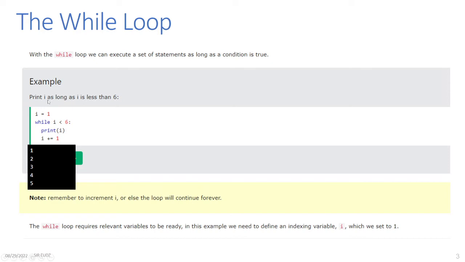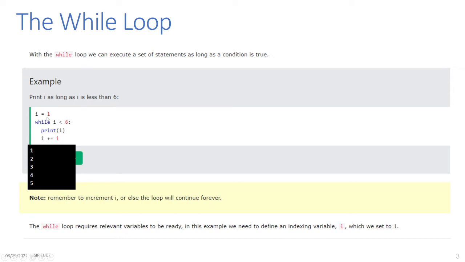So example, print i as long as i is less than 6. That's why this is our condition. So we have here i equals 1, while i is less than 6 colon, and then print i, and then we increment the value of i by 1.